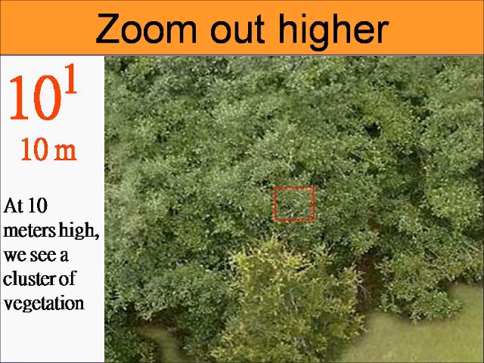So we are going to 10 meters now. We're going by meters right now. Later on, you'll find it exciting. At 10 meters high, we see a cluster of vegetation. Now, we all have seen this on Google Maps, haven't we? Most of us have tried to Google and then zoom. Oh, that's my house. I can even see my son waving at me. It's not true. He's not there. Next one, please.